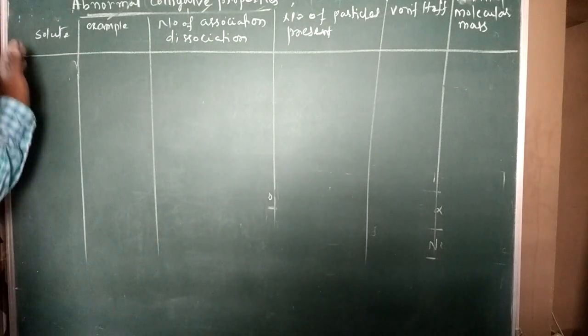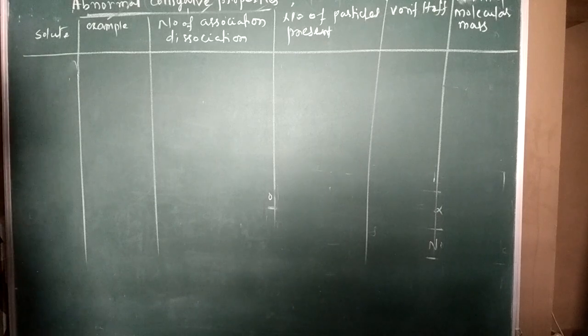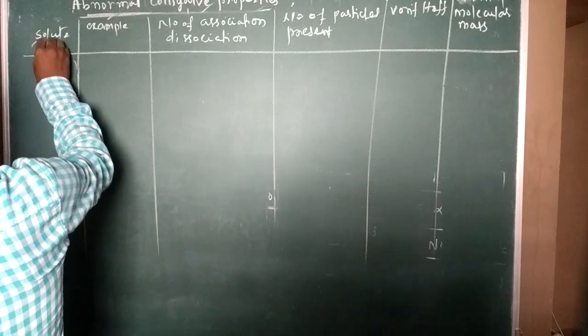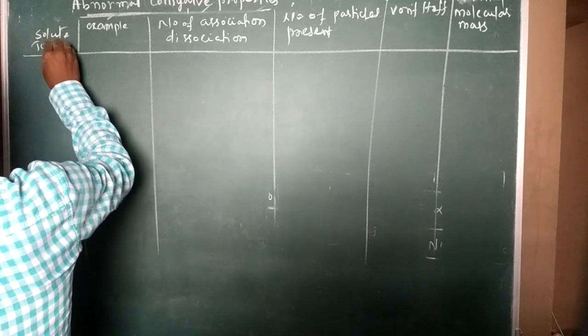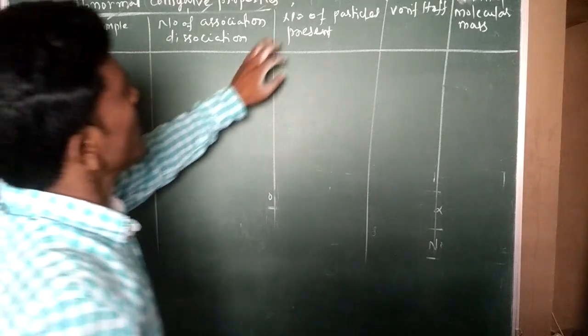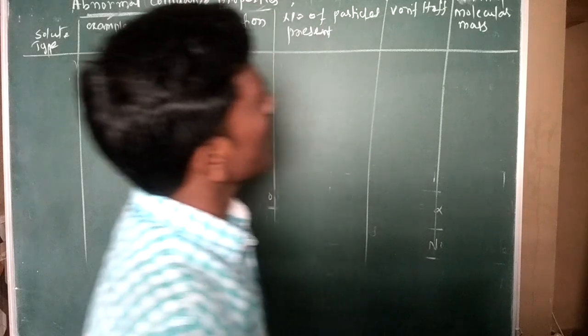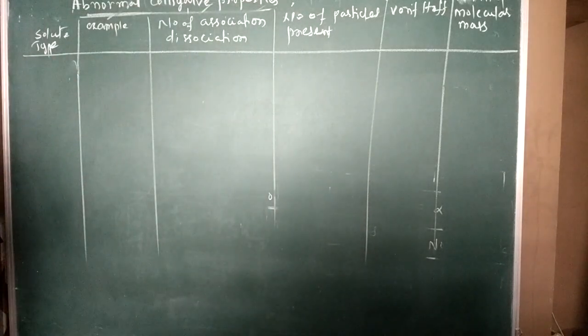Take the solute type, whether it is an electrolyte, dissociated, or associated, whatever it may be. Then examples, the number of associated or dissociated particles, the number of particles present, the van't Hoff factor, then the normal molecular mass.